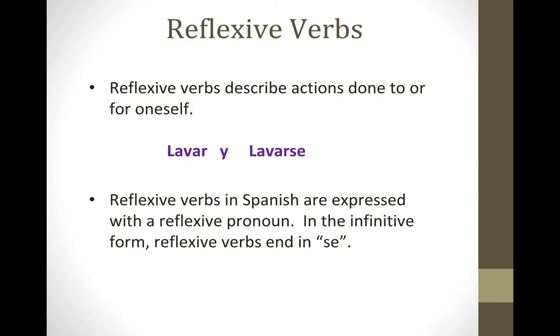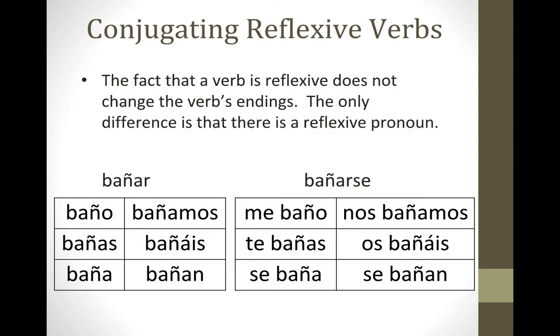Okay, so how do we conjugate a reflexive verb? We're first going to look at this in the present tense. To conjugate a reflexive verb, what you're going to do is take this se off and move it to the front. Okay, you will then make that se match the subject.